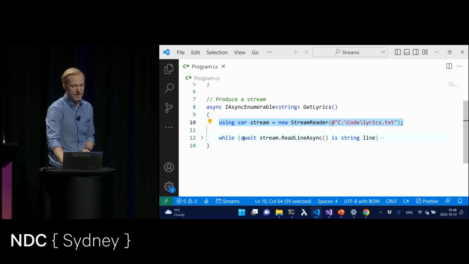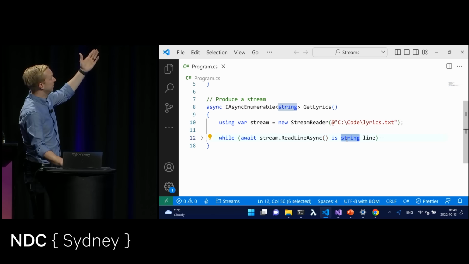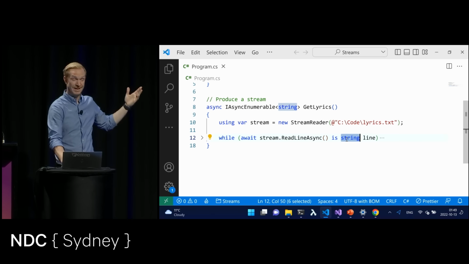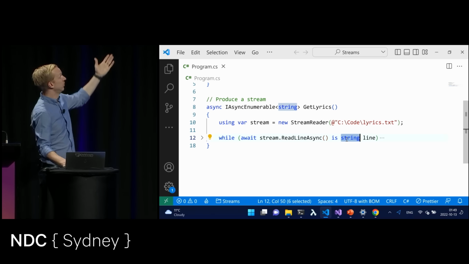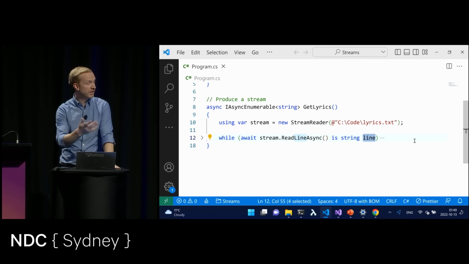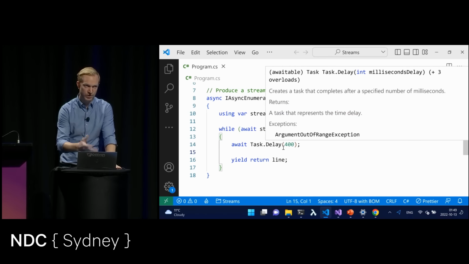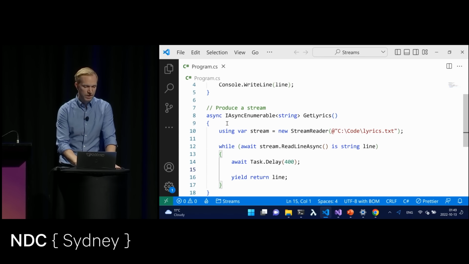And then I have a while loop to say that I want you to read the next line of the file as long as that is an instance of a string. It's using pattern matching to ensure that it's not null. And then I'm going to declare that into a local variable, which I can use inside my while loop. And then I have a task.delay, and I return this line of text back to whoever's consuming this. Rather simple. This here is just illustrating how we could produce one of these streams of data.